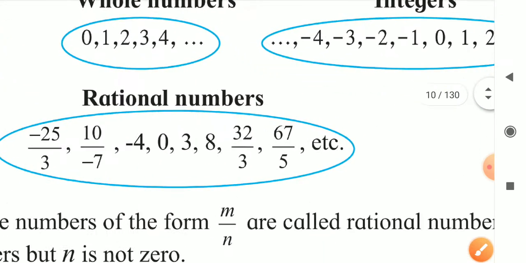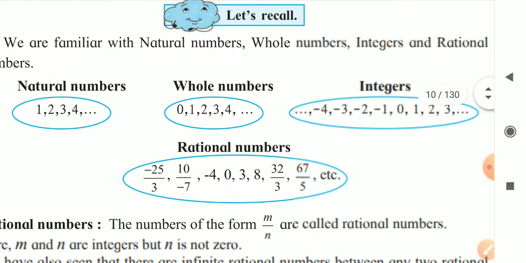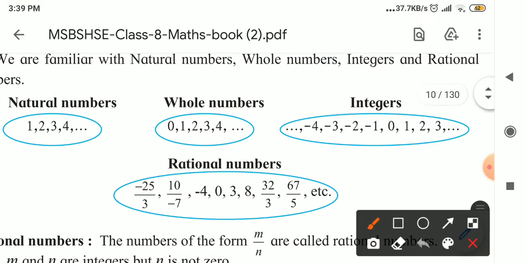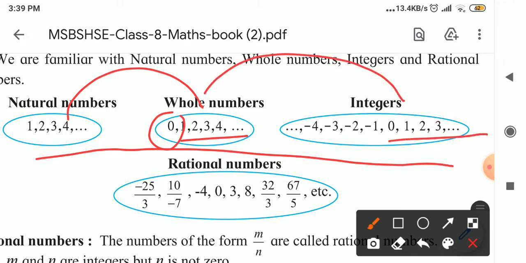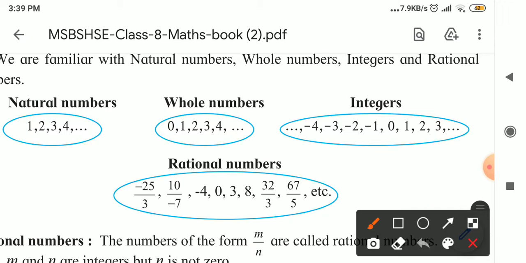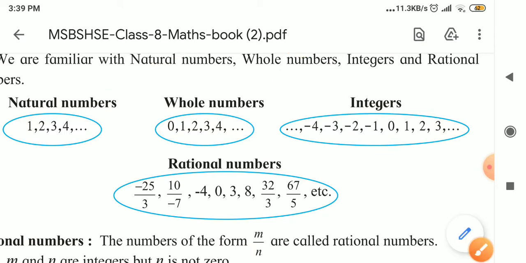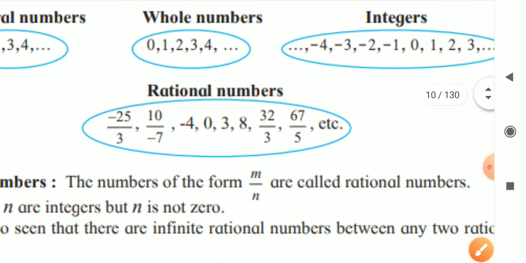So here it is, rational numbers. If you see here, in these three, we will take rational numbers also. You will notice that natural numbers are in whole numbers. All natural numbers are present in whole numbers, except 0. All whole numbers are integers because 0 and all positive numbers are there. Means natural numbers are integers, whole numbers are integers, but all integers are not whole numbers, and all integers are not natural numbers. Such types of questions may come in the exam.